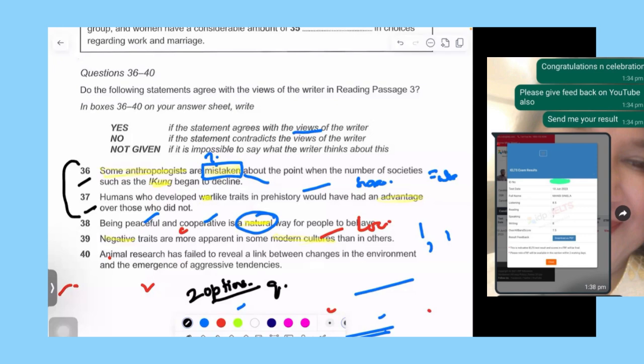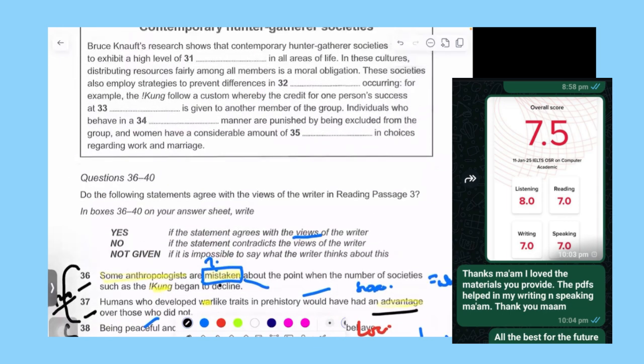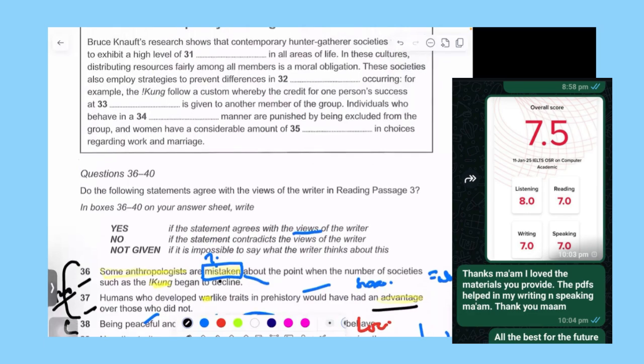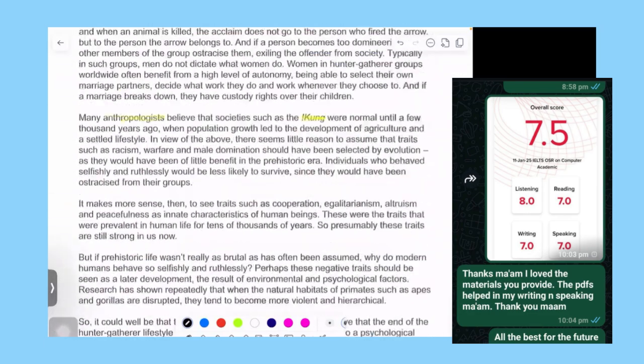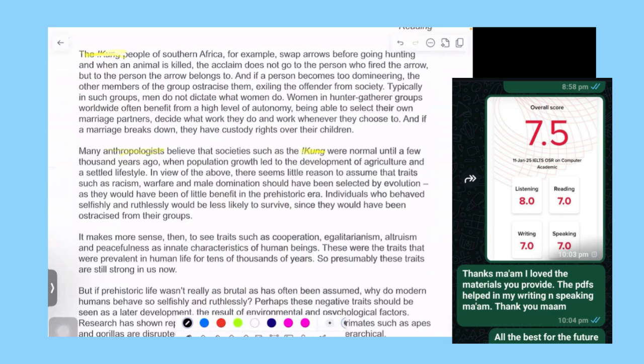So always read two options, because if one is not given, you won't be stuck. Okay, so let's see. We have to find advantage and this mistaken thing. And then the third one is peaceful and natural. So natural, advantage, and mistaken. These are the most important ones. If we are able to find them out, then there is no problem.